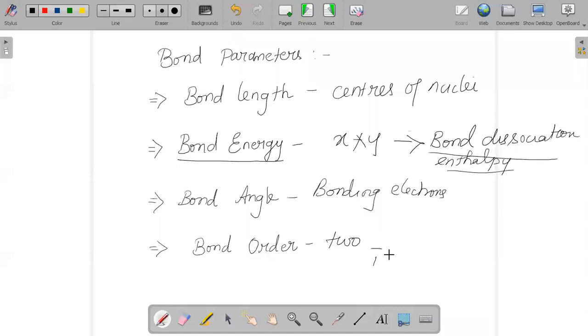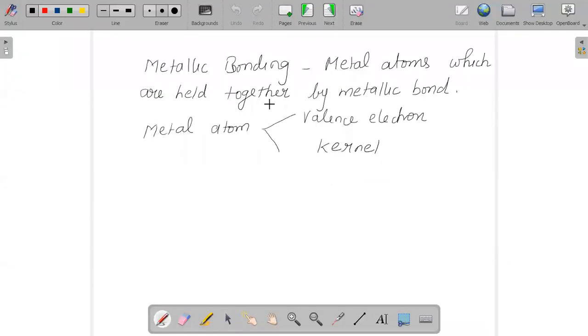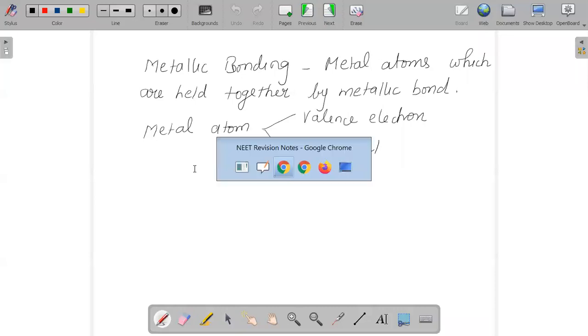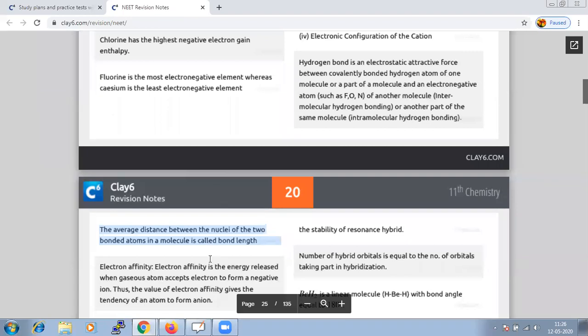So this is the concept of your bond parameters, where we are learning about 4 parameters, that is your bond length, bond energy, bond angle, and your bond order. And here, when we are learning about different bond order or bond energy, there exists another concept, which you call your metallic bond. What do we call your metallic bond?